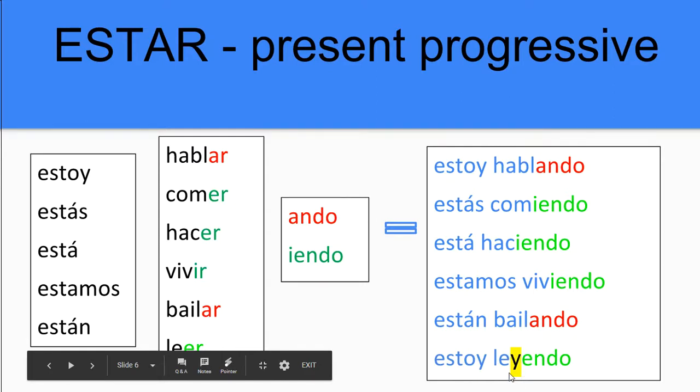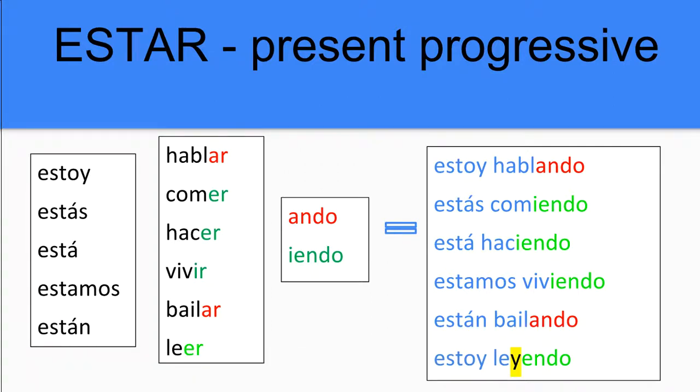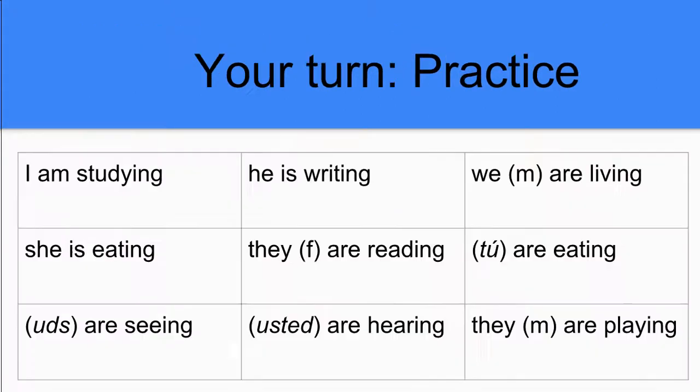You've seen this before in words like lápices, where we switch the C to a Z before we add ES. Well, in this case, we're going to swap out the I, so that way we don't have too many vowels in the middle. We have E, Y, E. And remember, if you ever start singing Old MacDonald, E-I-E in Spanish, E-I-E-I-O, that doesn't work. We need to swap it out and get rid of that I and put in an E-Y-E instead.